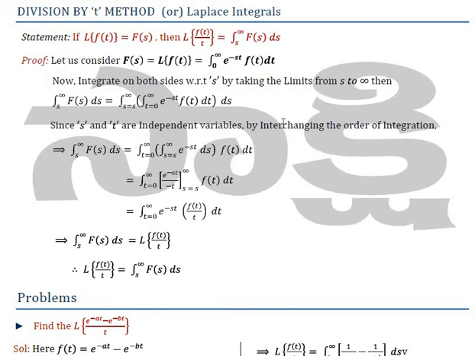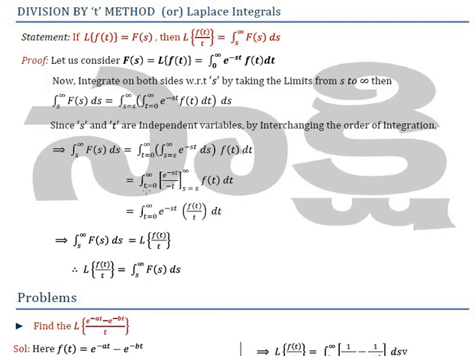So what is the proof? The proof is again very simple. So what is f(t) here? F(t) is nothing but f(t)/t. So you just plug in the formula: the integral from s to infinity of F(s) ds equals the integral from s to infinity of the integral from t equal to 0 to infinity of e to the power minus st f(t) dt ds. Since s and t are independent variables, by interchanging the order of the integration, we will have the integral from s to infinity of F(s) ds equals the integral from t equal to 0 to infinity, and now just interchanging the limits, the integral from s to infinity of e to the minus st ds times f(t) dt. That is, we are just interchanging s and t.